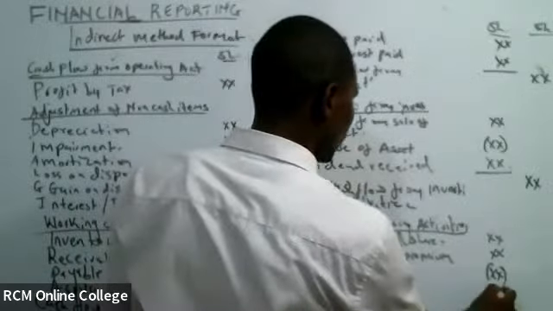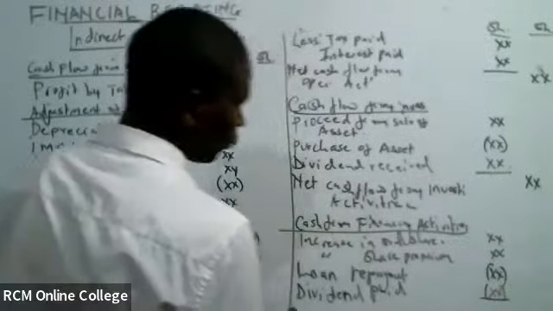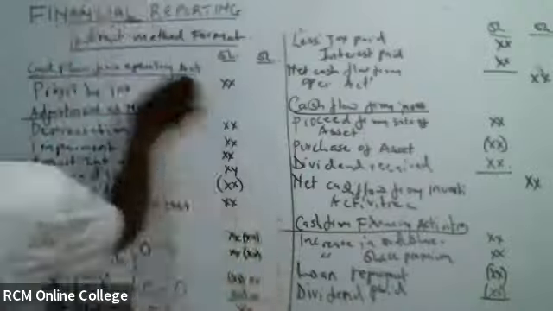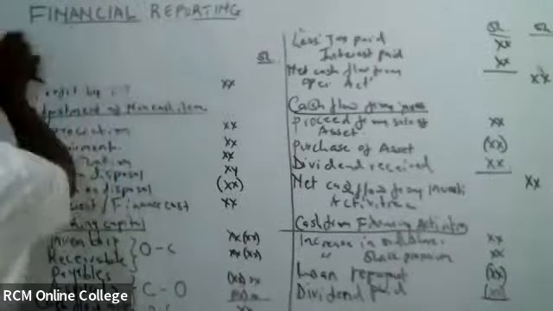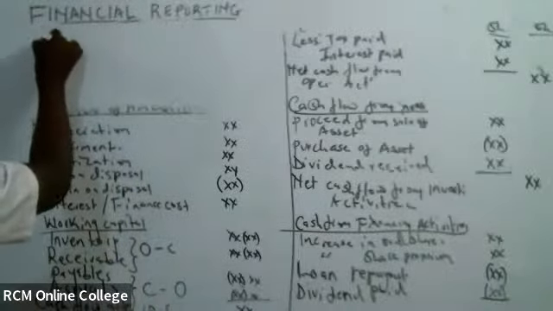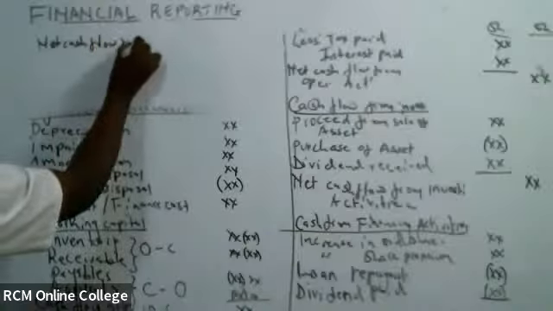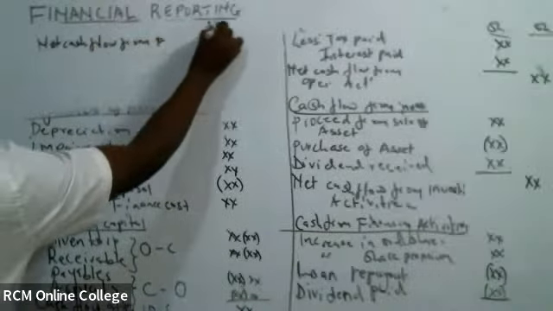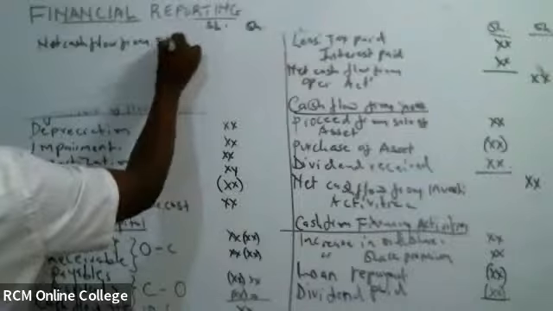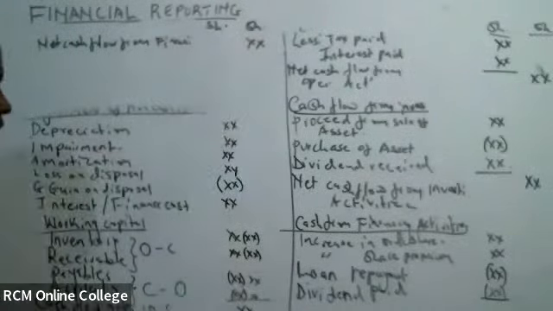That's still an outflow. And then you can have your net cash flow from financing activities. Unaiweka huko kolami ya pili mwisho.